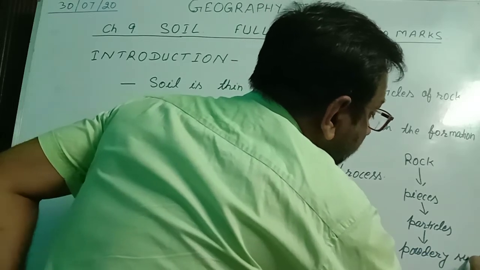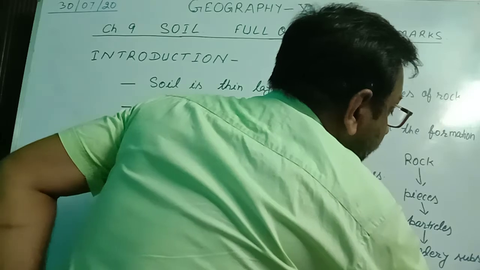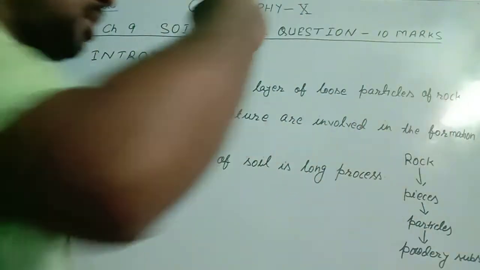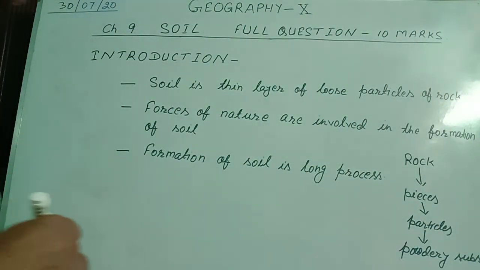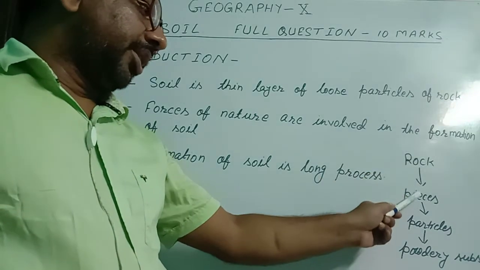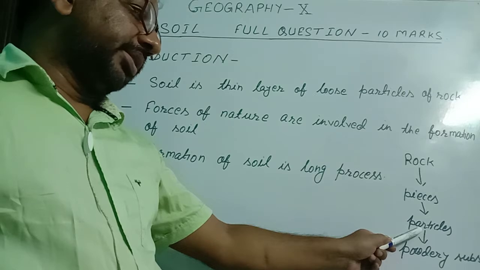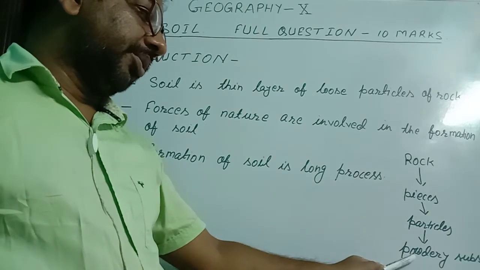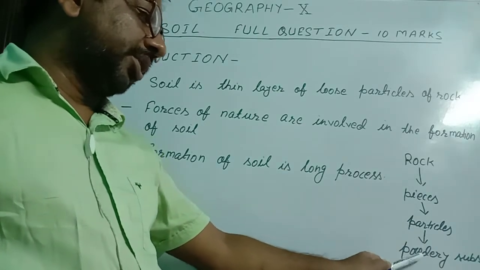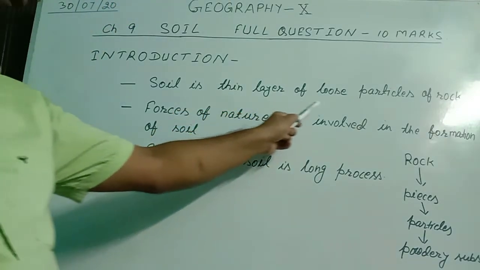These powdery substances are the thin layer of the soil. Rocks are broken into smaller pieces. Further, smaller pieces are broken into particles. Those particles are broken into powdery substances. These powdery substances are the thin layer of the soil.